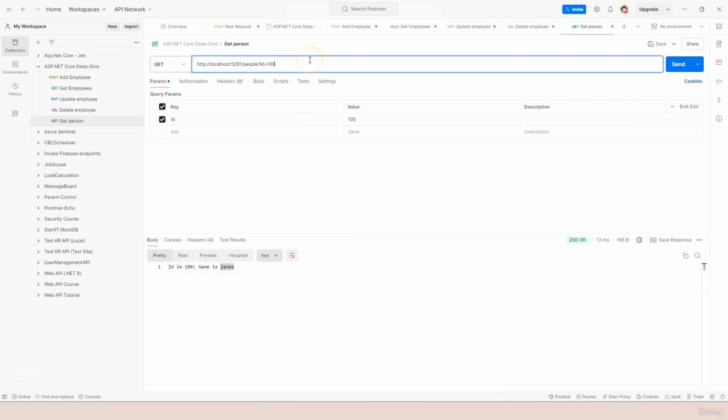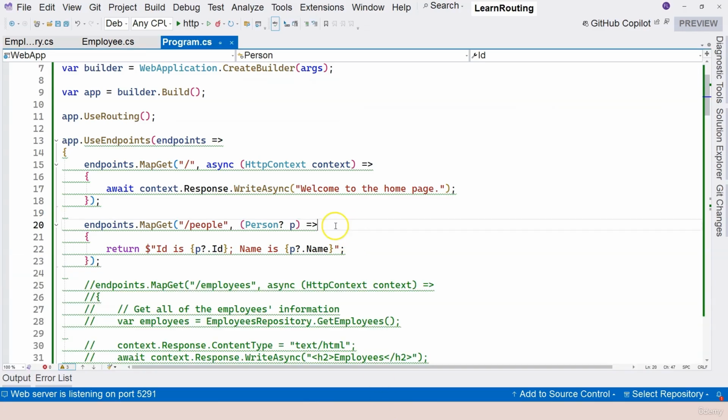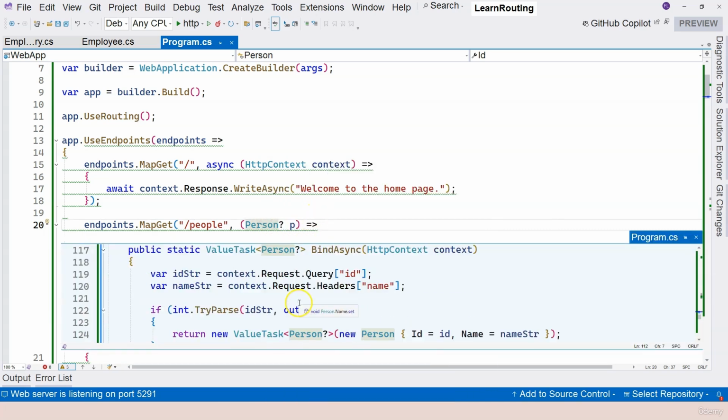But what if over here, I provide the p parameter? We can do whatever here, because it's not going to be used. So the p parameter has a value ABD, and then we click on send. We still get the same result, which means that the p parameter is ignored. Usually when you have this defined as p, and you have the p query string specified in the query string, it's going to use the query string. That's the default behavior. But here, because in the Person class we have this BindAsync specified, this one takes priority. That's the second priority.